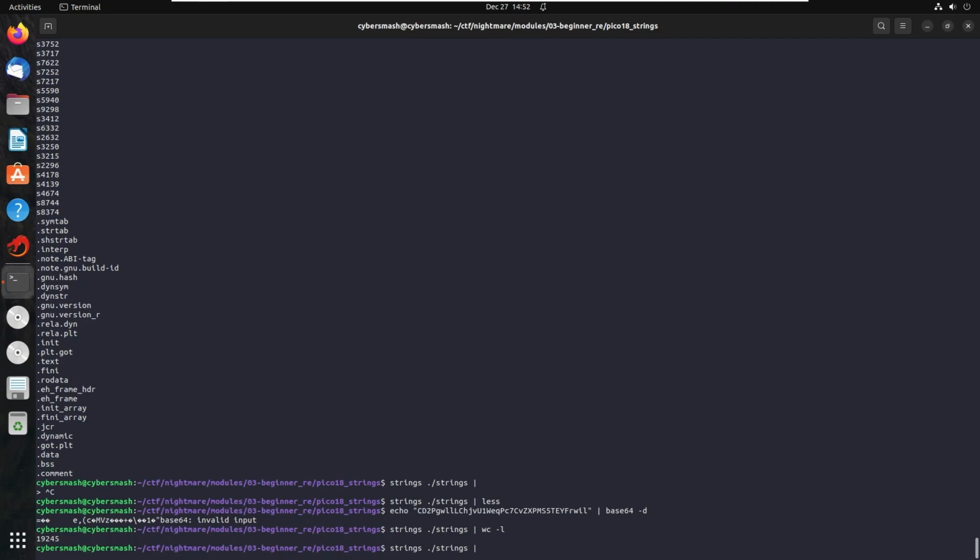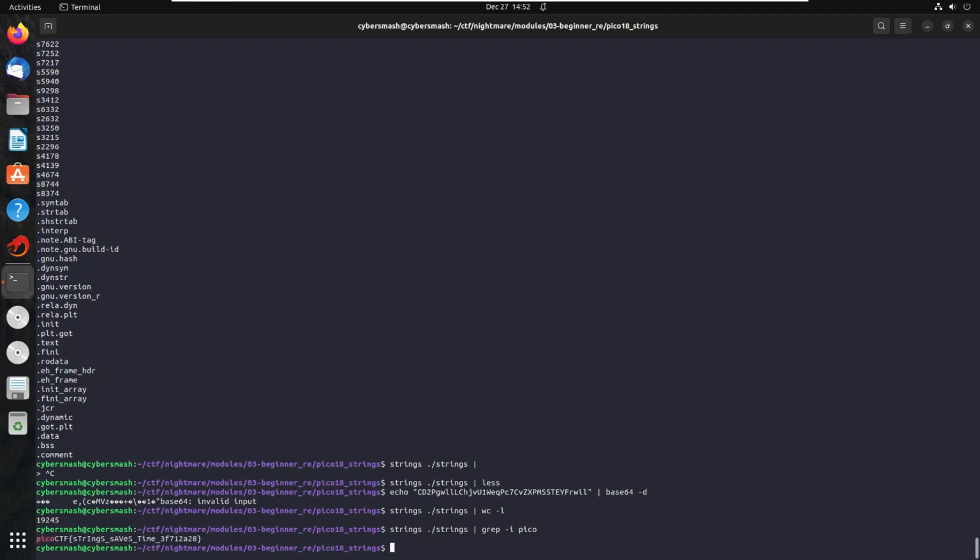To help pare down the number of strings, we'll use the grep command. If you're unfamiliar with the grep command, it's a tool used to search plain text datasets for lines that match a regular expression. We know that most CTF flags follow a specific format of having the word flag, or the name of the CTF event, followed by curly braces, and some text between the curly braces. We know this problem came from picoCTF, so we'll grep for any instance of the word pico. The -i switch tells grep to ignore case. And there's our flag. picoCTF strings saves time.